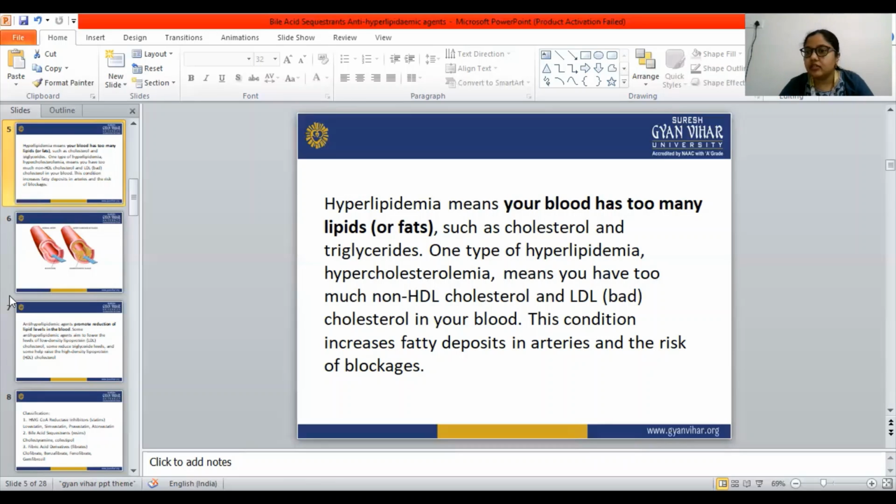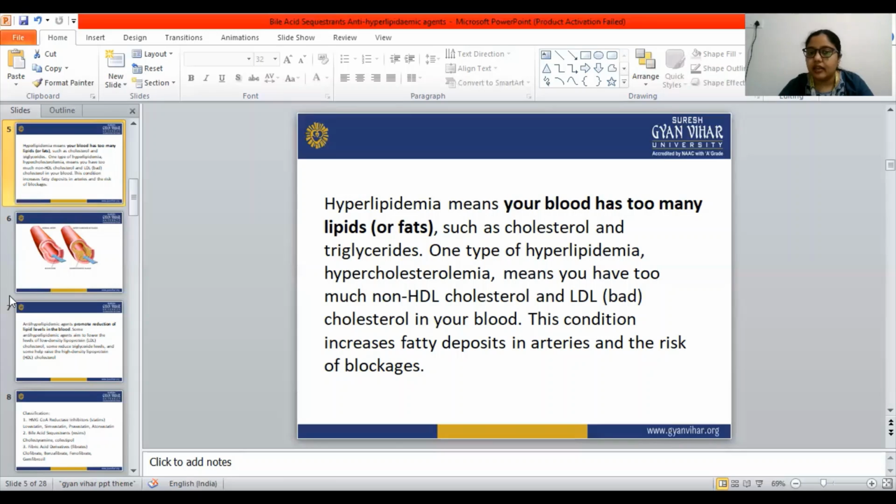That plaque is also dangerous, and that plaque makes our artery very narrow and blocks the blood flow. Cholesterol is divided into HDL, LDL, and VLDL. HDL is good for our health, and we need to increase the HDL level if we want to improve our health.